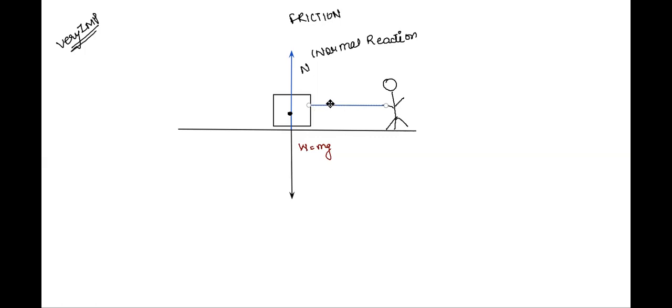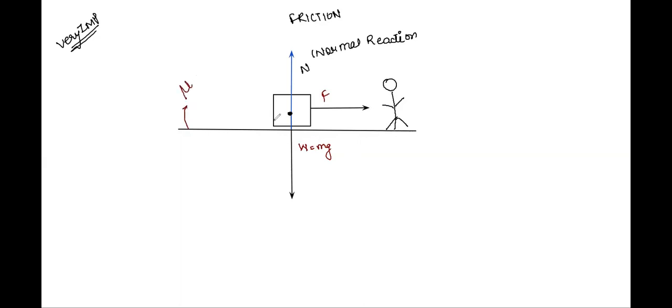Let me now remove this line and rather put a line representing the force. Let's say this is the force F. So by the application of this force, what happens? Suppose the surface has something called coefficient of friction.